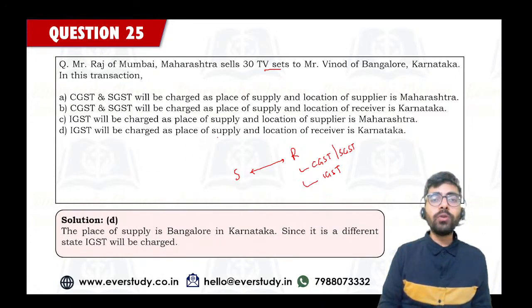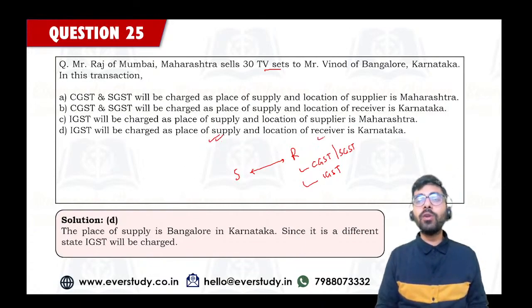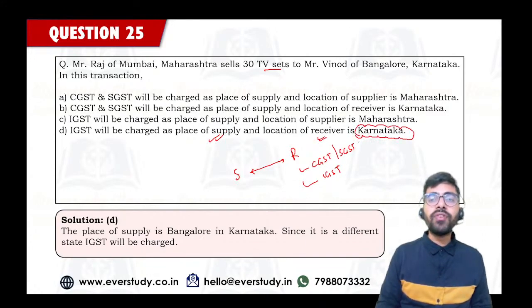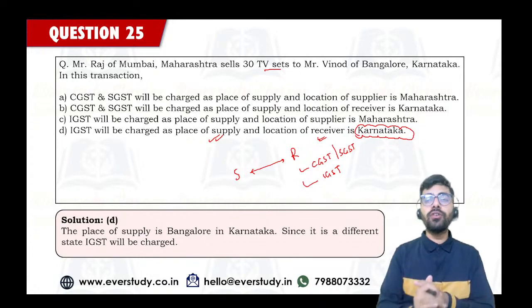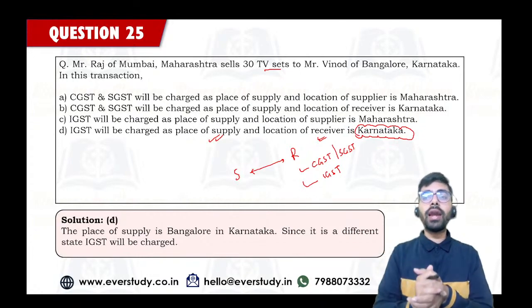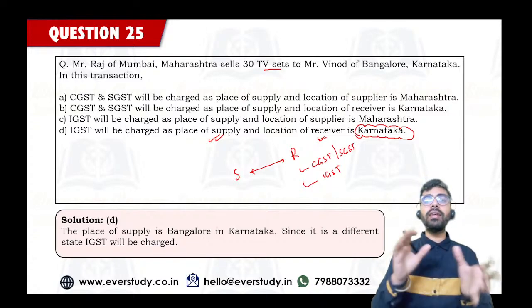And why are you going to charge IGST? Because the place of supply and the location of the receiver is Karnataka. The location of the receiver is in a different state. Ultimately the destination of goods, the consumption of goods, is going to happen in Karnataka. So Karnataka should receive tax for these TV sets.